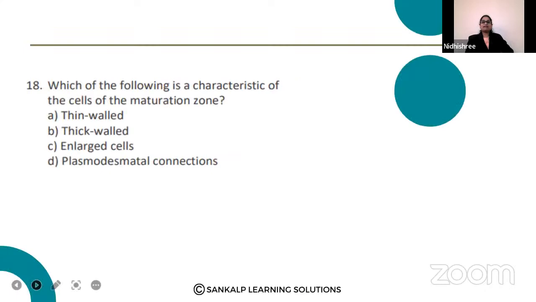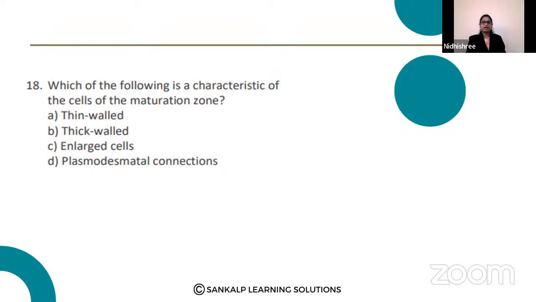Which of the following is a characteristic of the cell of the maturation zone? Thin walled, thick walled, enlarged cells, plasmodesmatal connection.